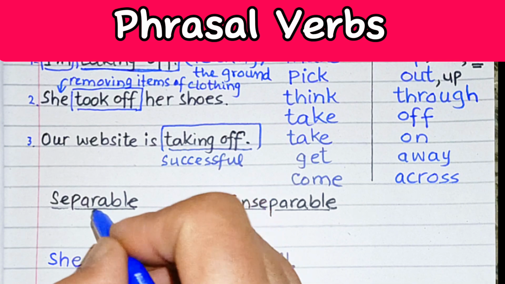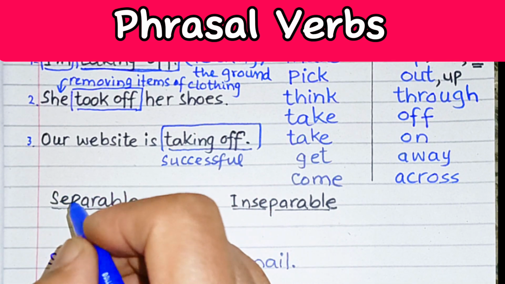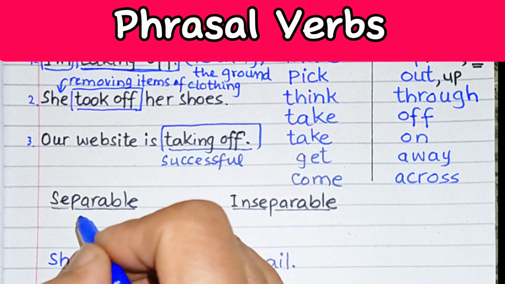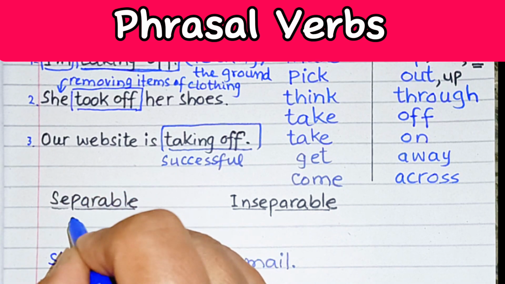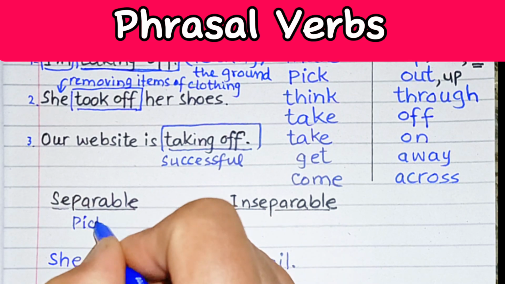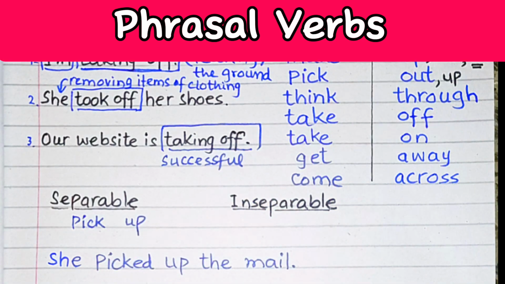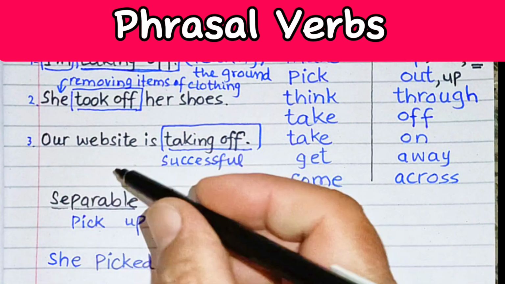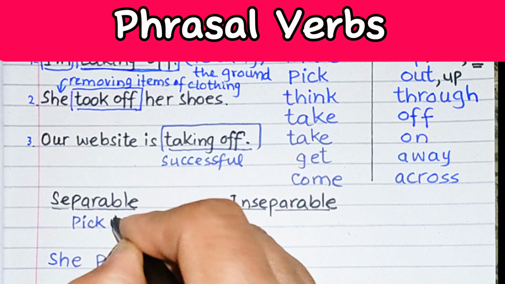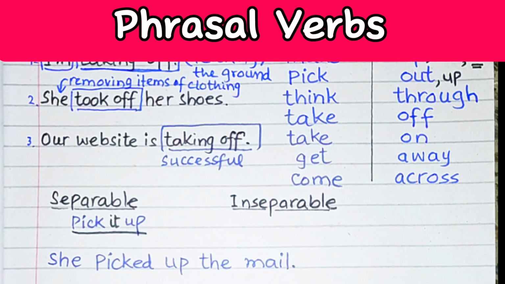Separable means that they can be separated by other words. For example, if I say pick up, we can put another word in between pick and up, which is a phrasal verb. So we can say pick it up.